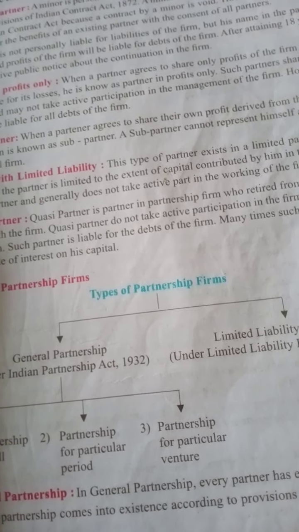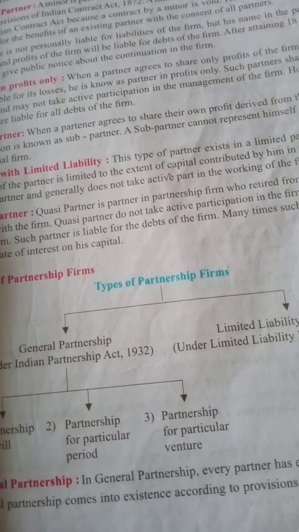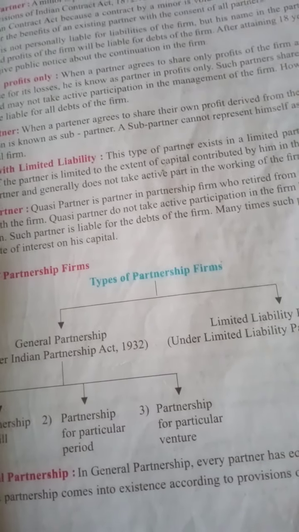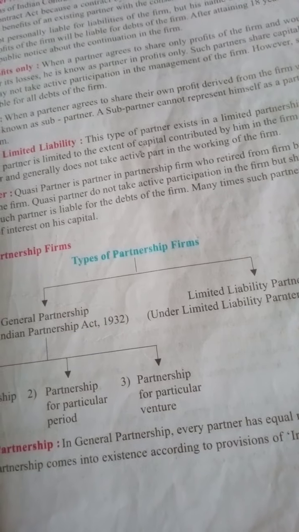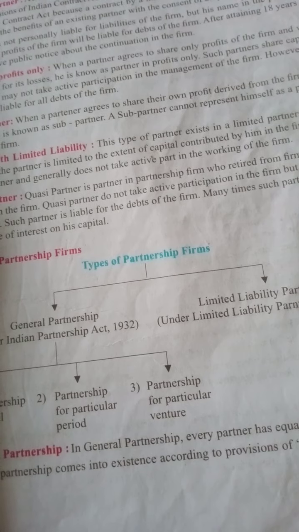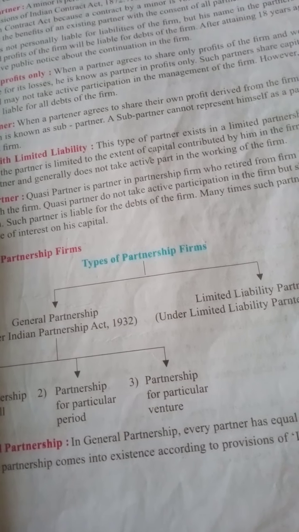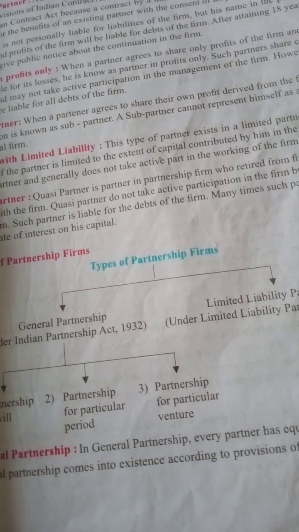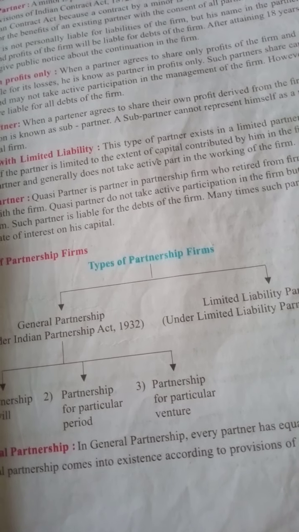Next is the minor as a partner. A minor is a person who has not attained 18 years of age, the age of majority as per the Indian Contract Act 1872. A contract by a minor is not valid.